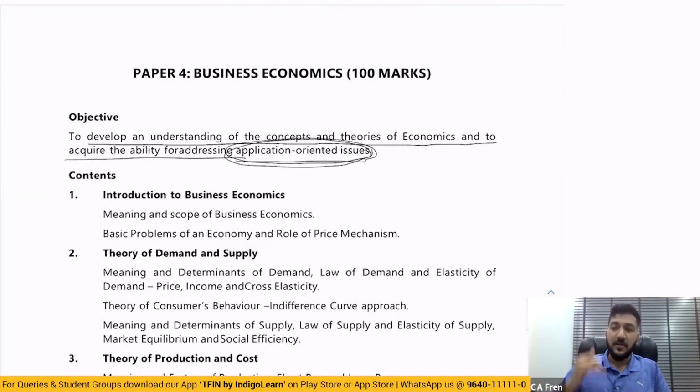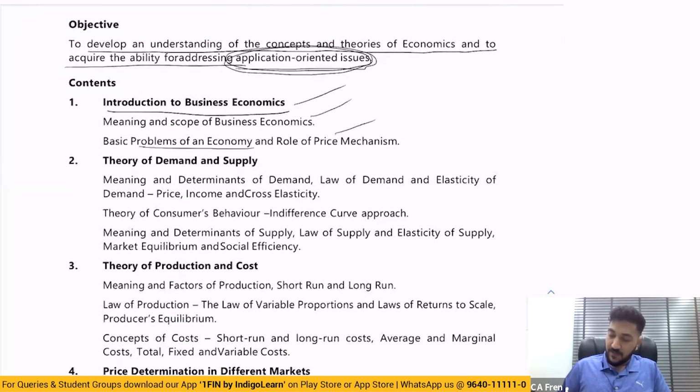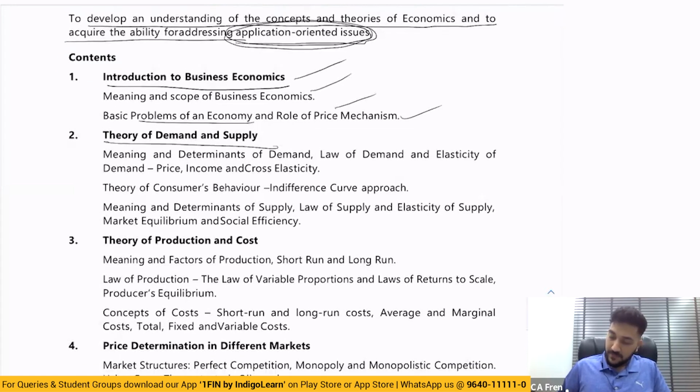Okay. So what did they do to the syllabus here? First, let us look at the syllabus and then we'll discuss the approach. Okay. Introduction to business economics remains the same. Basic problems of economy, that was also there before. Theory of demand and supply, that is also there. When I say this is also there, please understand that it is not exactly copy pasted from the previous one. There are certain topics, such as demand forecasting, etc., which have not been carried forward.